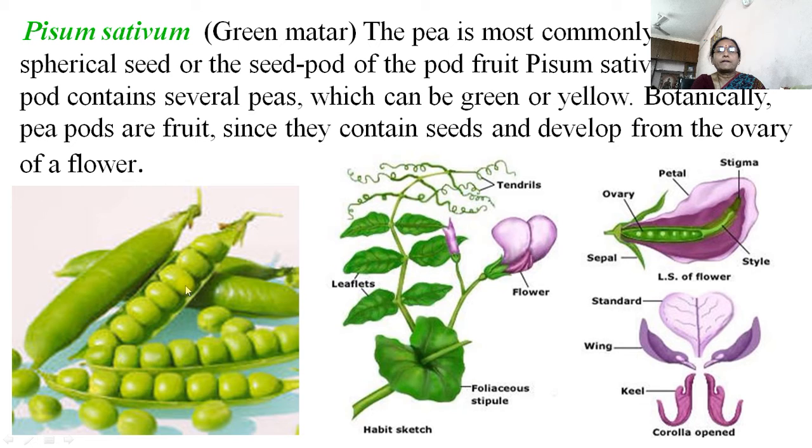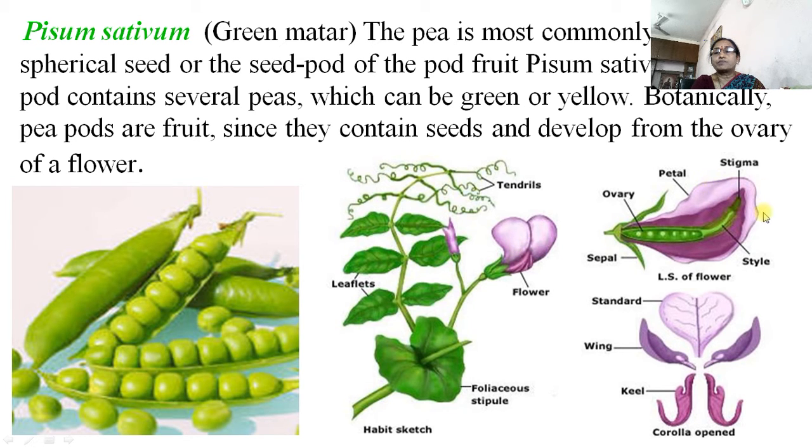Many of us know that the famous scientist Mendel experimented on this plant, Pisum sativum, because of its various characters, because it is very easy to grow and highly proteinaceous. It can be used raw, roasted, or cooked. These are the leaflets of the plant, these are the tendrils, and this is the flower.